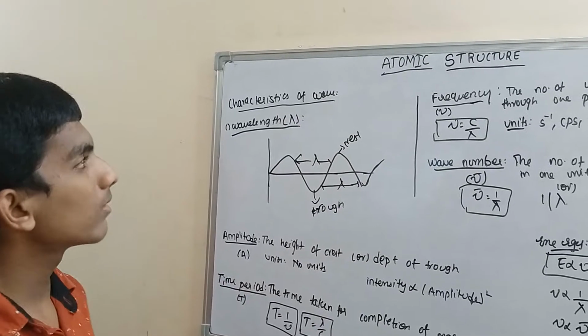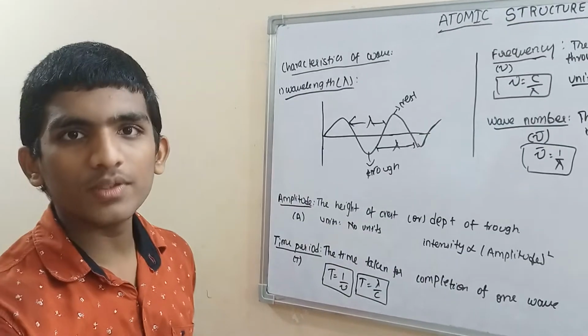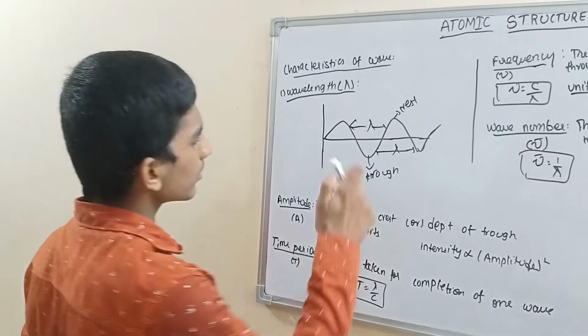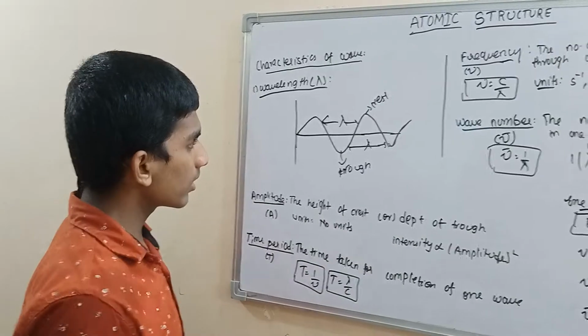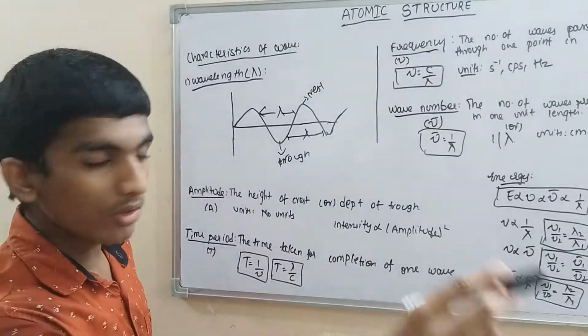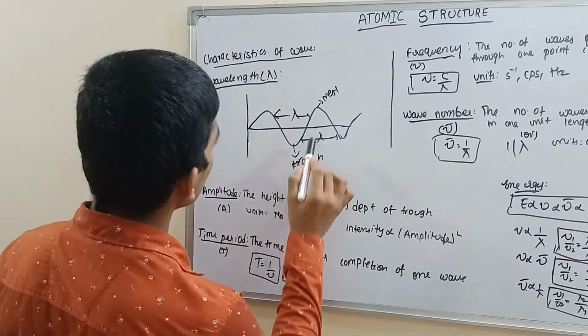Next, what is wavelength? Do you remember? We stopped just near wavelength. The distance between two successive crests or two successive troughs is known as wavelength. Very simple.